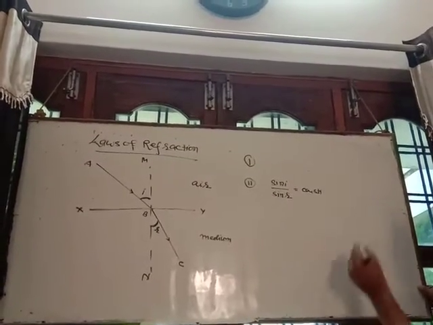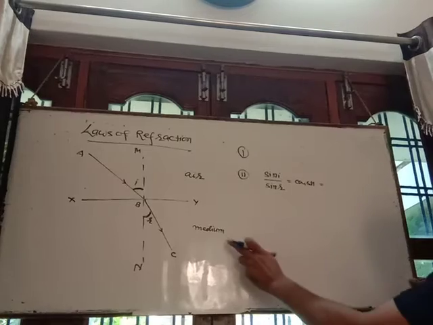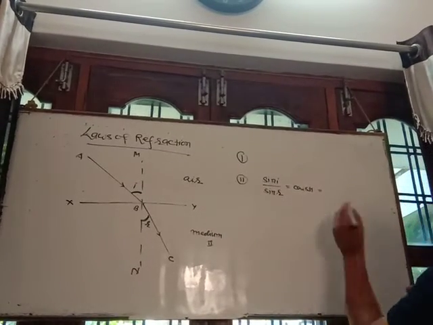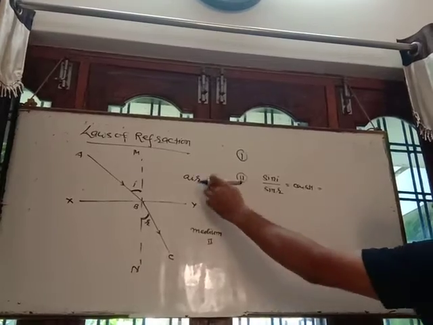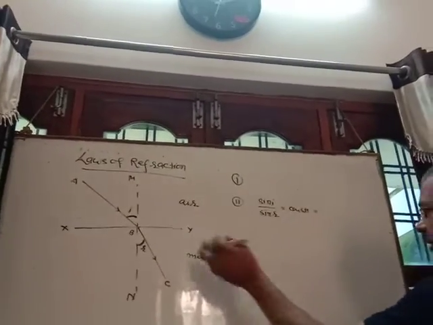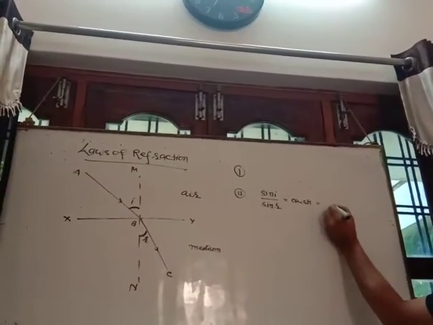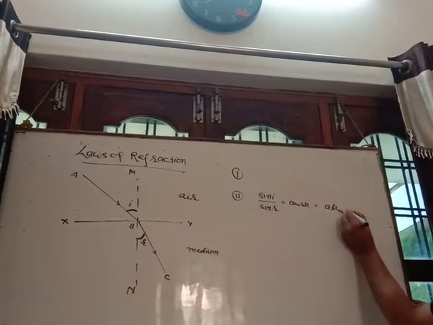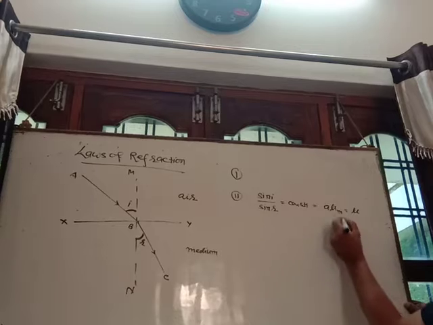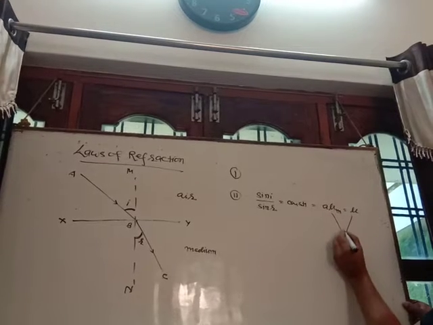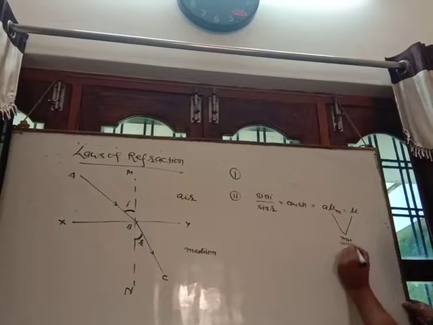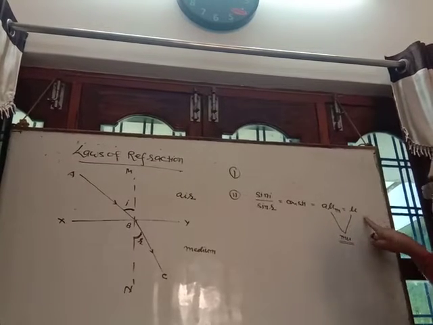And this constant is called the refractive index of the second medium with respect to the first. So here the first medium is here, and the second medium is any medium other than here. So you may write here A mu m, or simply you may write mu. Here it is the Greek letter mu. Refractive index is normally denoted by mu.